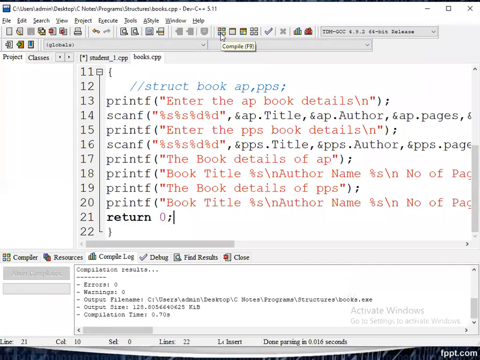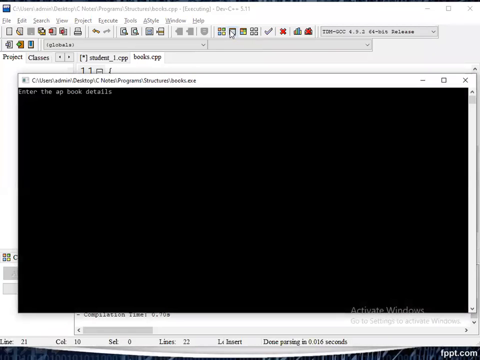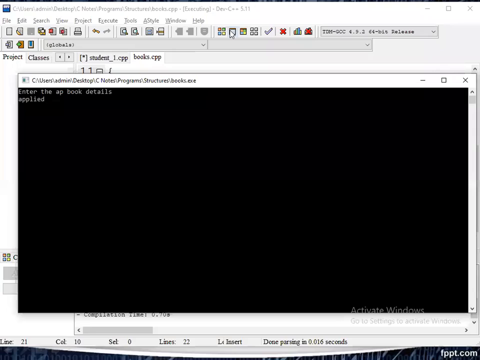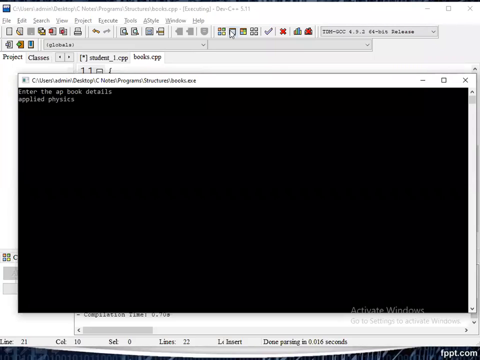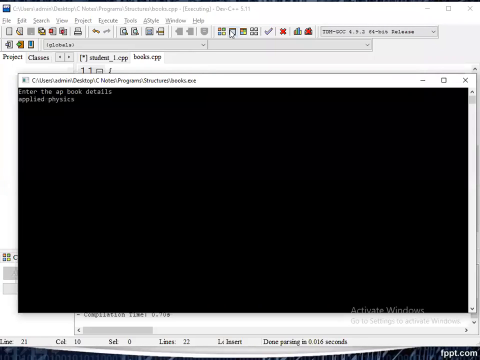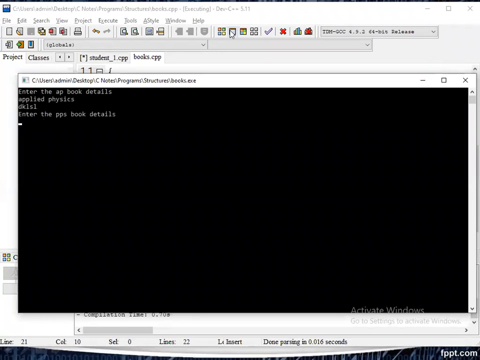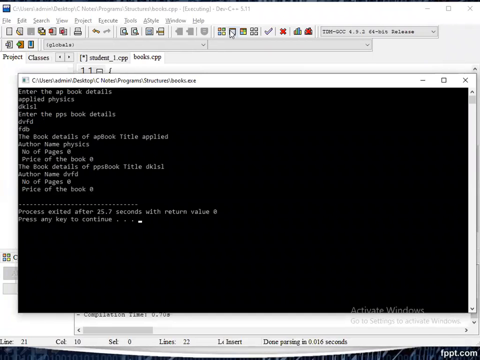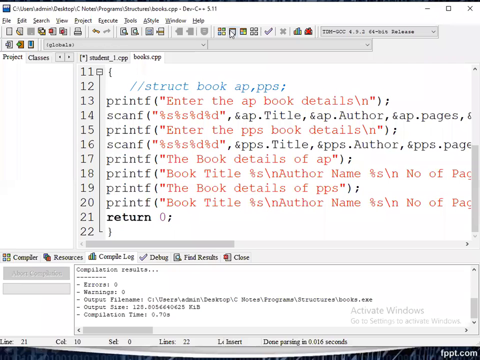Let us compile and execute this program. Enter the AP book details. Applied Physics. Author, anyone. Here one small mistake is there, so that's why it made a mistake. Just a minute.